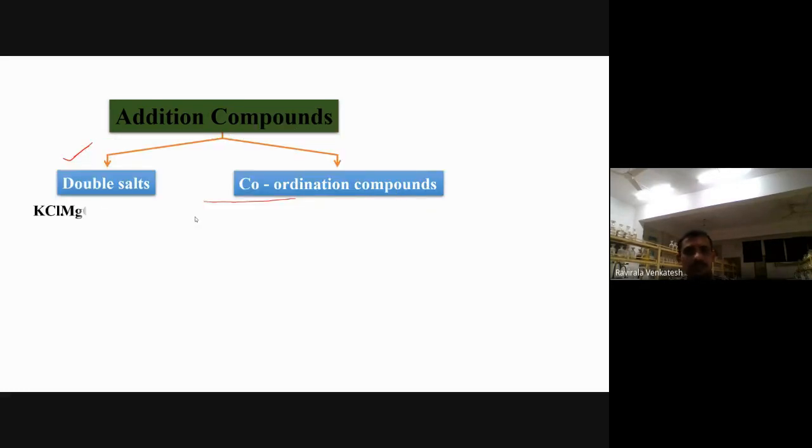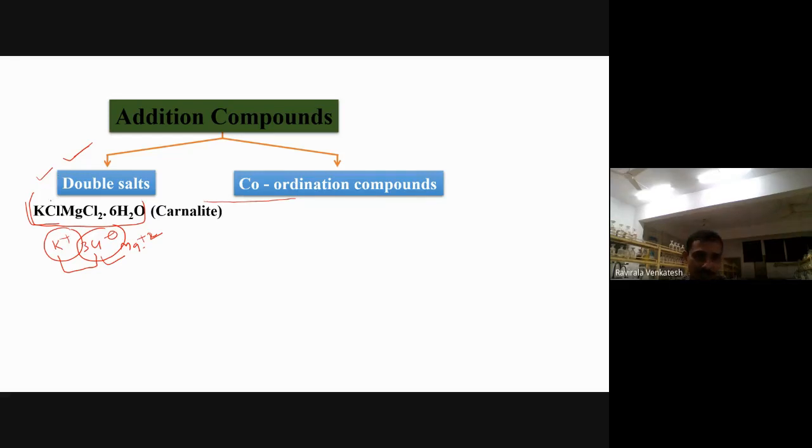I will show one example here. Take KCl.MgCl2 including some water also. This is called carnallite. When you dissolve carnallite in water, what happens? You will get the ions K plus, 3Cl minus, and Mg 2 plus. Any addition compound that dissociates into ions like this when you dissolve it in water is called a double salt. Understood?